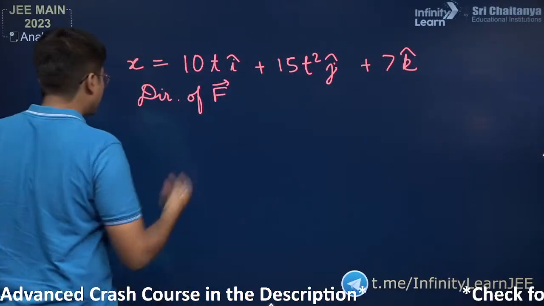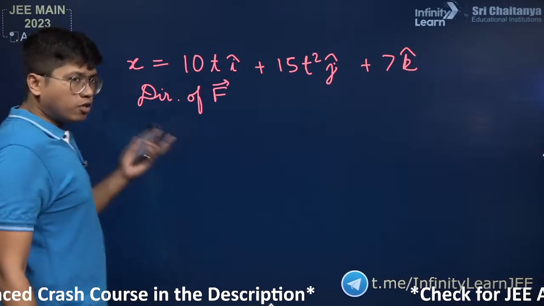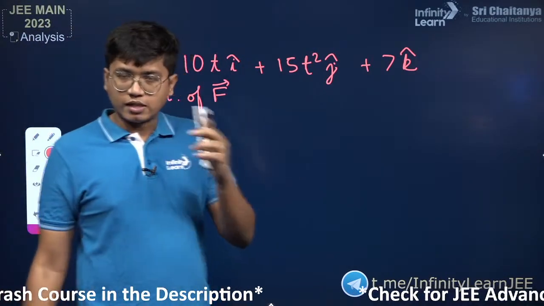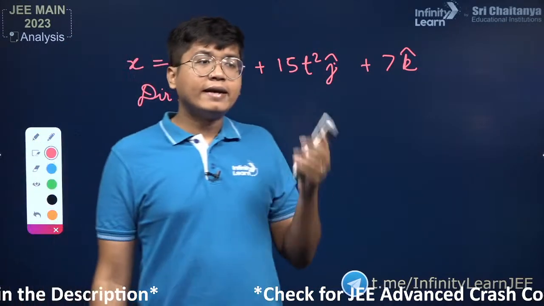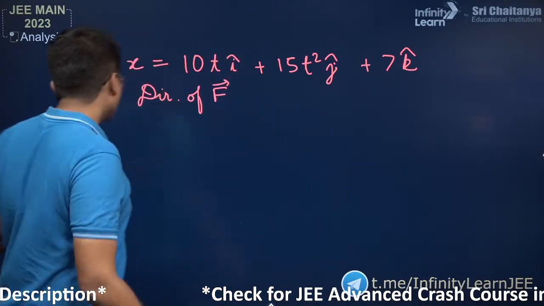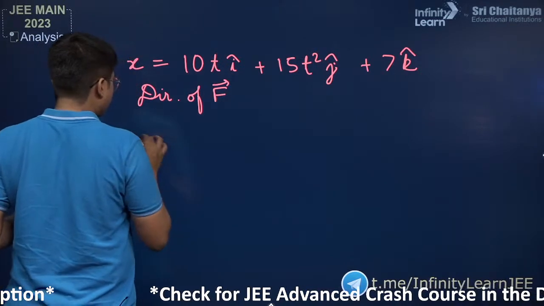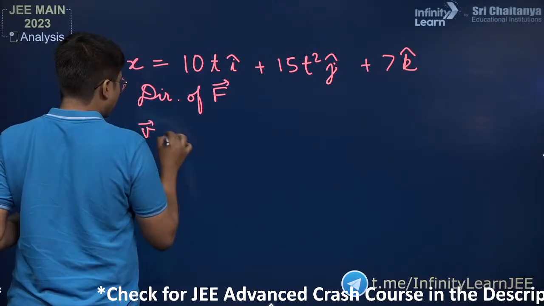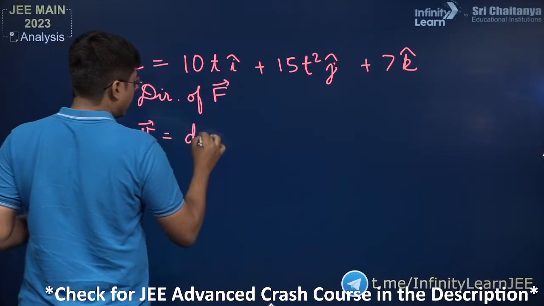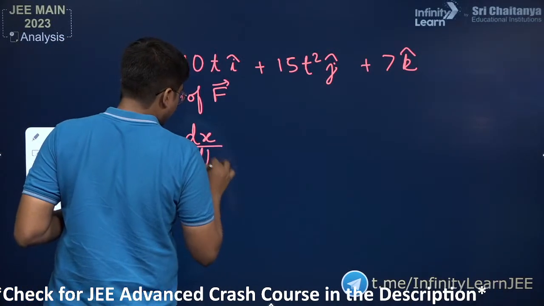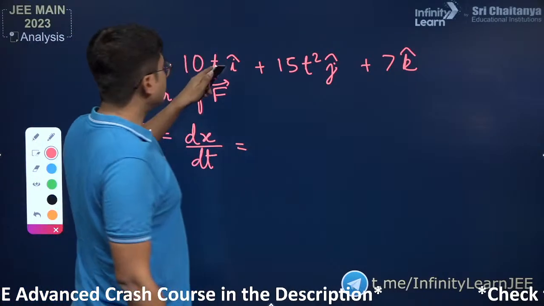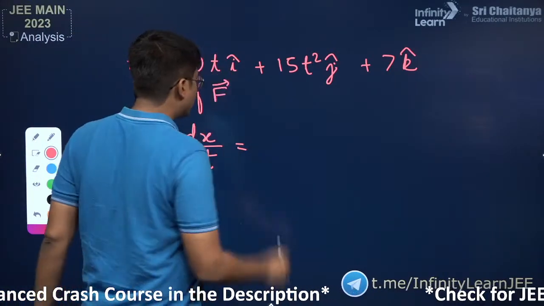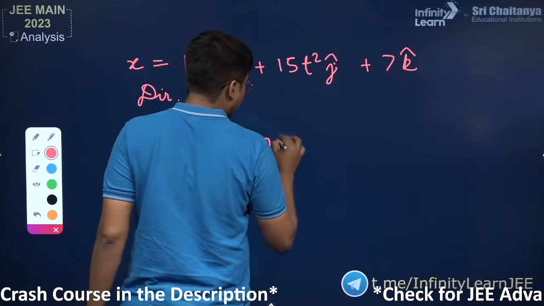So we know that force, now there's the mass obviously, but we don't care about the mass. If we find the direction of acceleration, the direction of acceleration only tells you about the direction of force. So let's find the acceleration. First the velocity. Velocity is dx/dt, which means we differentiate this entire x over here. If you do that, the first part, the t is going to get cancelled out, so you'll just be having 10 i cap.